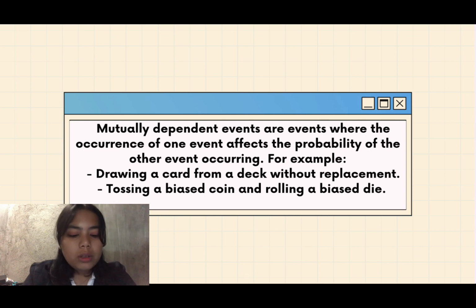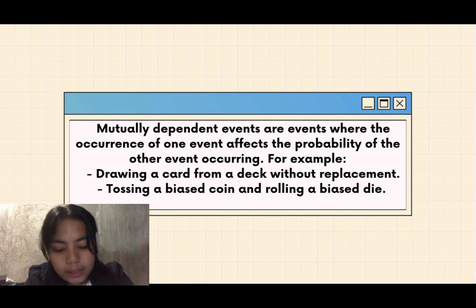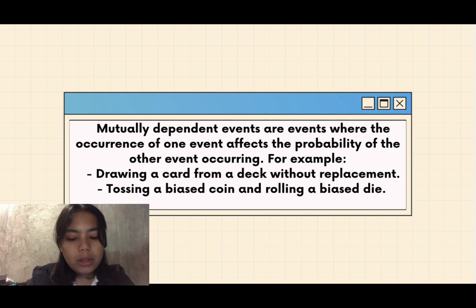Another example, tossing a biased coin and rolling a biased die. The probability of the coin landing on heads or tails may affect the probability of certain outcomes when rolling the die. For example, if the coin is biased to land on heads, it may increase the likelihood of getting certain numbers on the die roll.